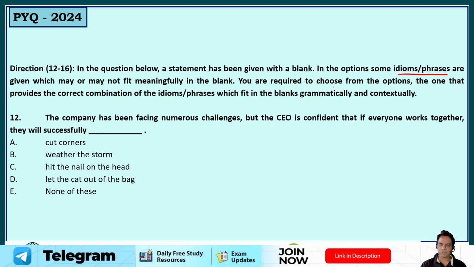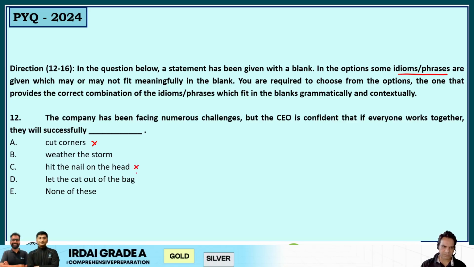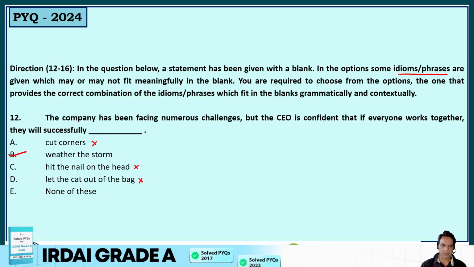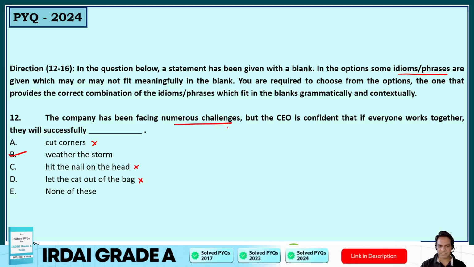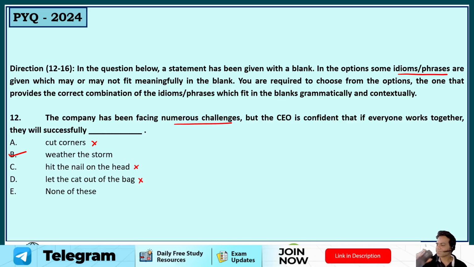The company has been facing numerous challenges, but the CEO is confident that if everyone works together, they will successfully cut corners. No, cut corners is to take shortcuts. Weather the storm. They will bear the hard time. Hit the nail on the head. No, to make the right decision. Let the cat out of the bag. No. So this is basically causing chaos. The correct answer is they will successfully weather the storm. They will bear the numerous challenges that they are facing. So the correct answer is option number B. The company has been facing numerous challenges, but the CEO is confident that if everyone works together, they will successfully weather the storm. All right.